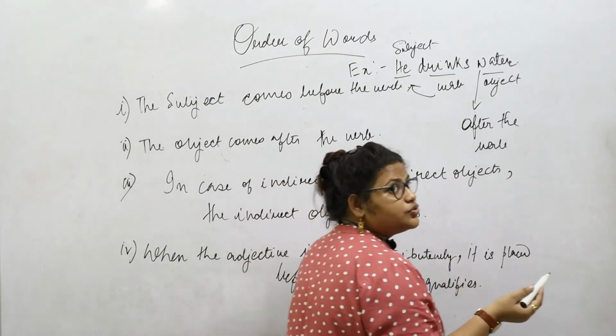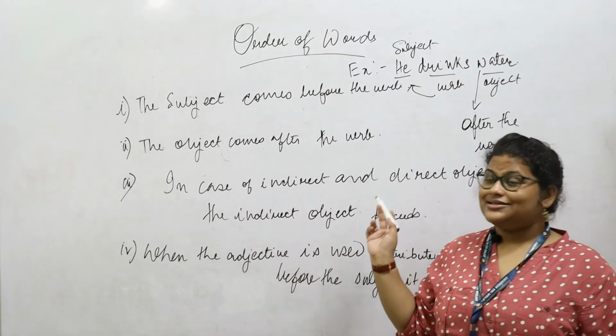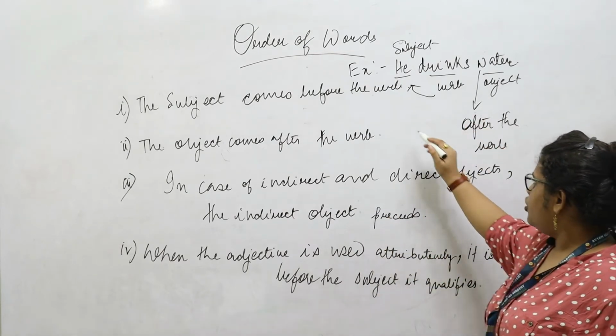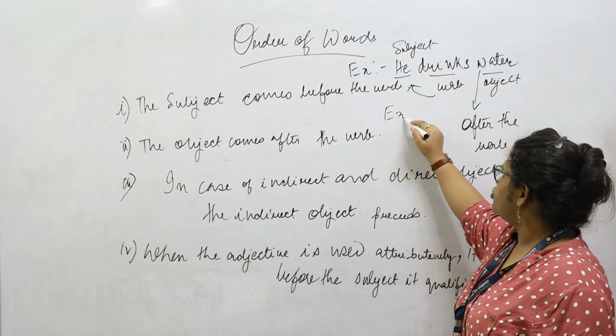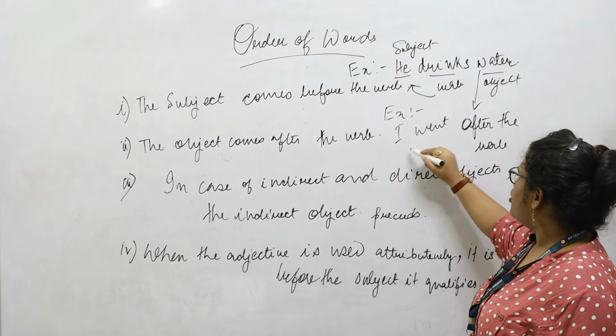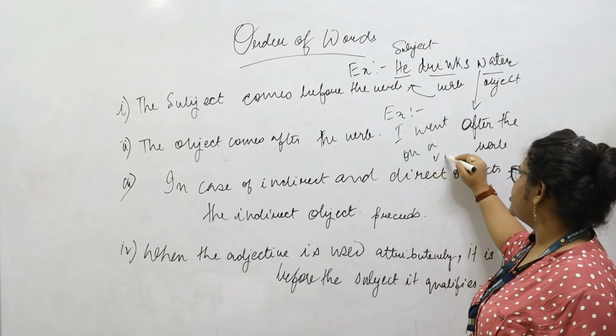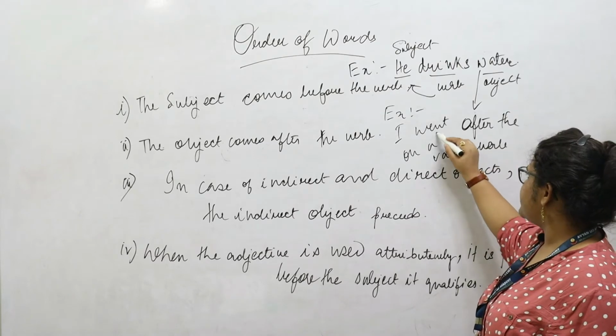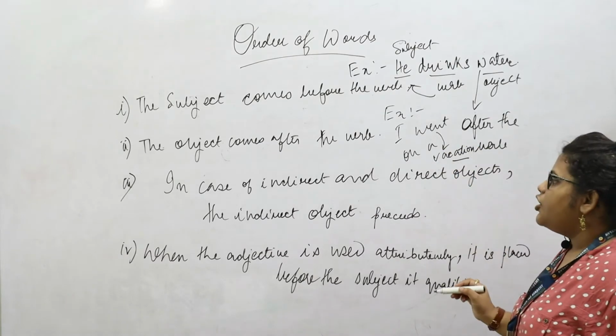Object is something that we are acting upon, hence it is coming after the verb. Example, we can take one more sentence. I went on a vacation. So the vacation is the object which is coming after the verb.